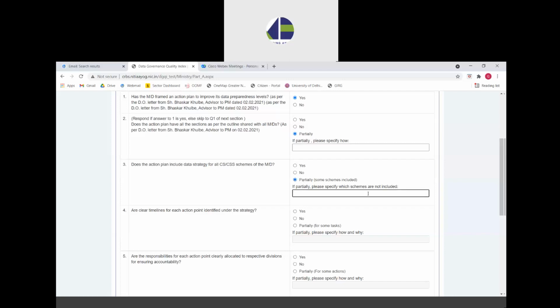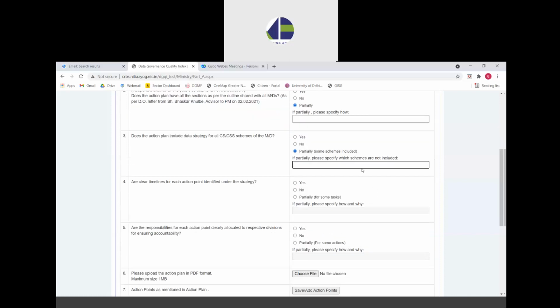If they select partially, they have to mention which schemes are not included. It would also be better if you can explain the reasons why they have not been included in the action plan. Please note that this question is about whether these schemes have been included or not included in the action plan, not about whether you're filling up this self-assessment questionnaire for them or not.